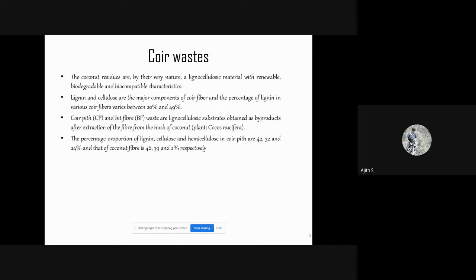And the lignin, cellulose and hemicellulose in coir pith is 42, 32, and 24% respectively, and that for coir fiber is 46, 39, and 2% respectively.